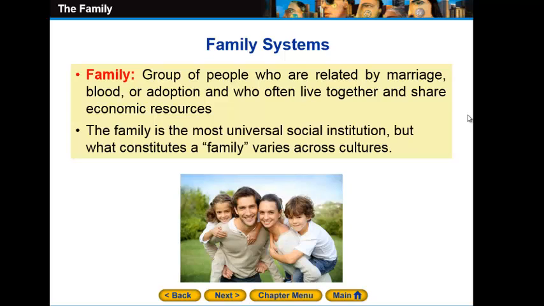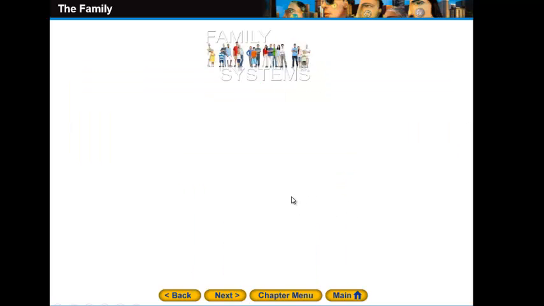But as a social structure, in all of the different societies all over the world, the family is the same. It's simply a unit that will ensure the economic and the emotional security for its members. But the structure of it will differ from one society to another. This is what we're gonna discuss in our lesson.